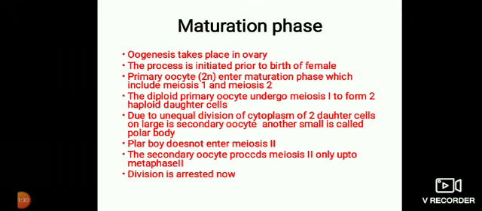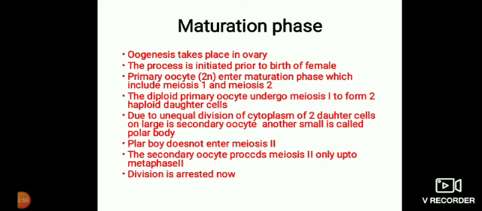Maturation phase. Oogenesis takes place in the ovary. The process is initiated prior to the birth of the female. The primary oocyte enters the maturation phase, which includes meiosis 1 and meiosis 2. Always in meiosis there are 2 stages, meiosis 1 and meiosis 2. Meiosis 2 is like mitosis. The diploid primary oocyte undergoes meiosis 1 to form 2